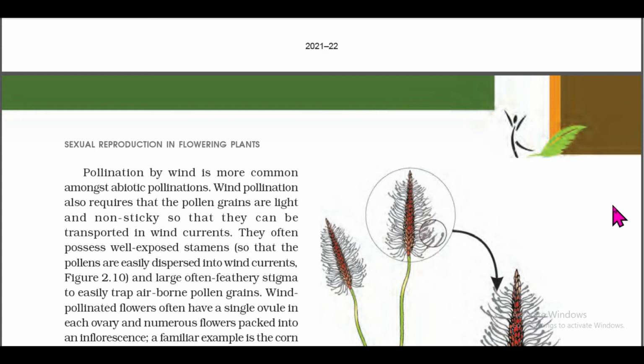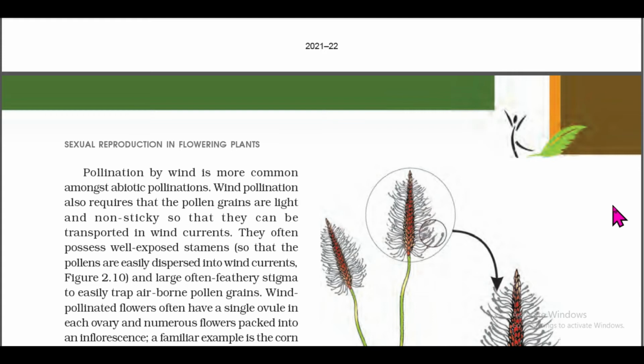Wind pollination also requires that the pollen grains are light and non-sticky, so that they can be transported in wind currents. They often possess well-exposed stamens, so that the pollens are easily dispersed into wind currents. Figure 2.10. And a large, often feathery stigma to easily trap airborne pollen grains.